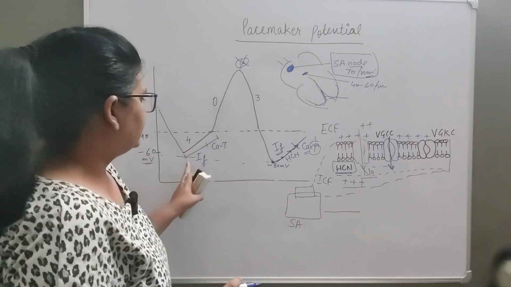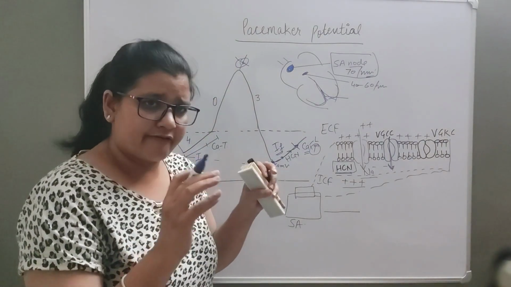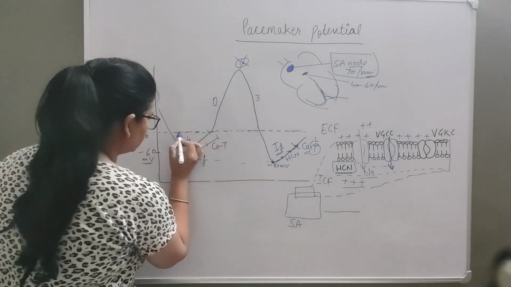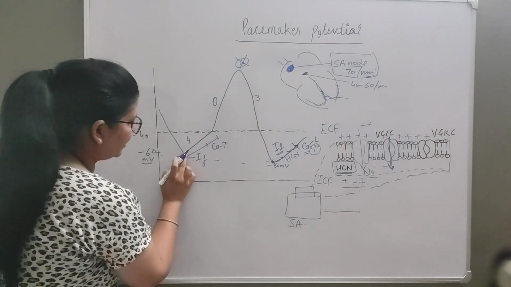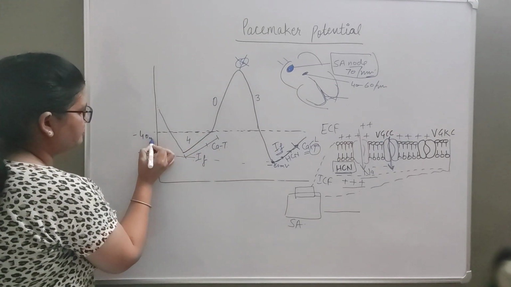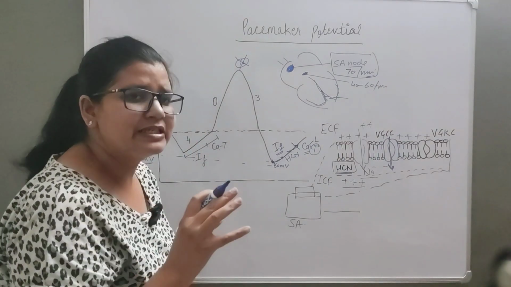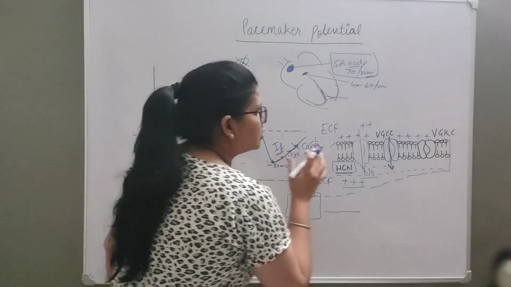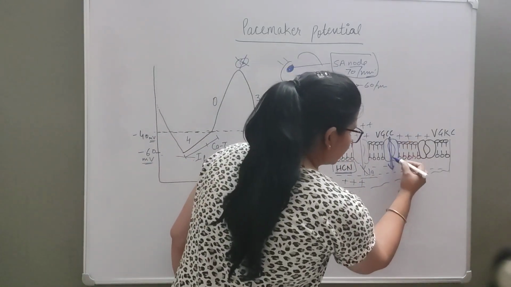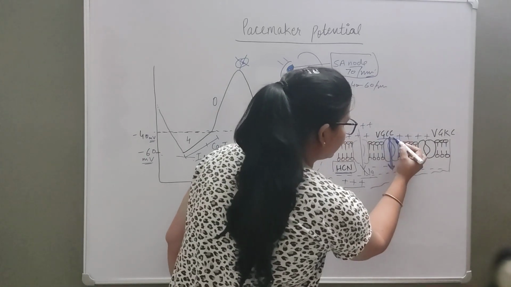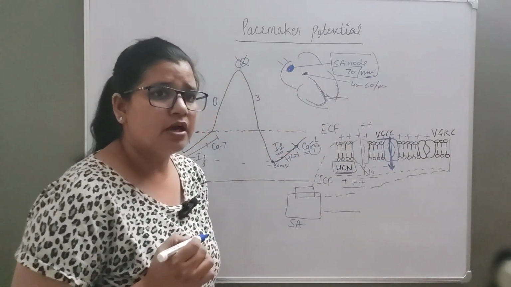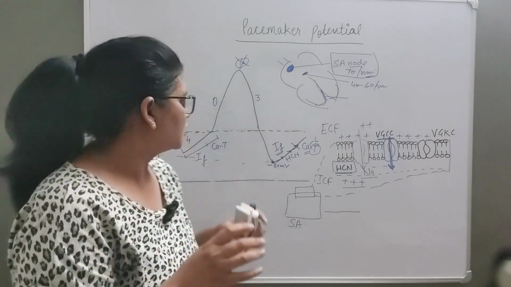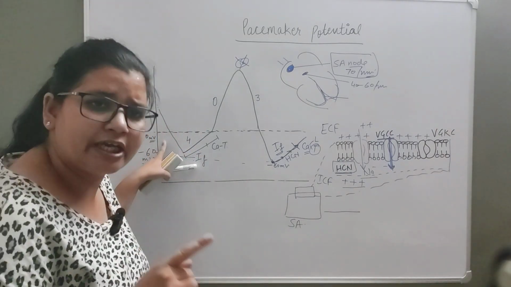Okay, so here the membrane reaches a level which is called threshold. What is this threshold? This one. When the membrane reaches minus 40 millivolt, this minus 40 millivolt is the threshold for various calcium channels, voltage gated calcium channels. What does that mean? That the calcium channels are sensitive to one voltage, which is minus 40 millivolt here.